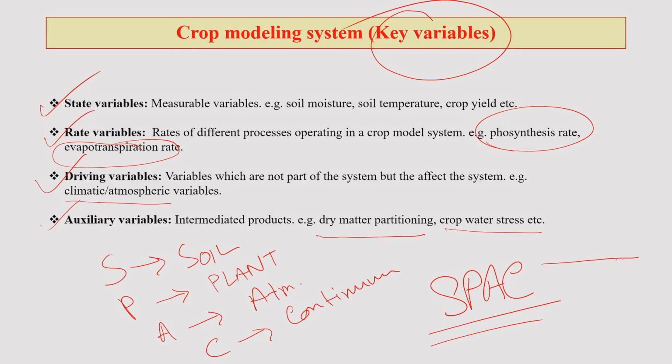Suppose this is your soil system and this is your plant, these are plant roots. This is your atmosphere, this is soil, this is plant.